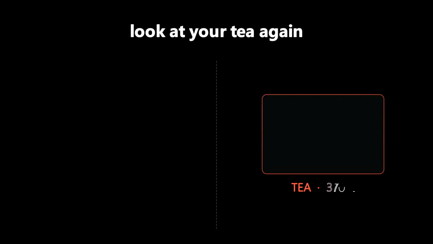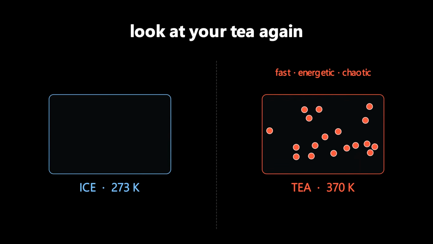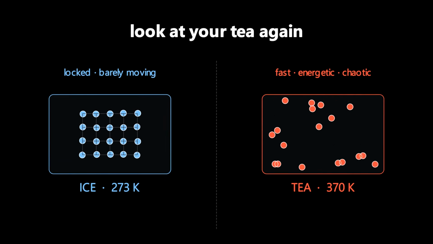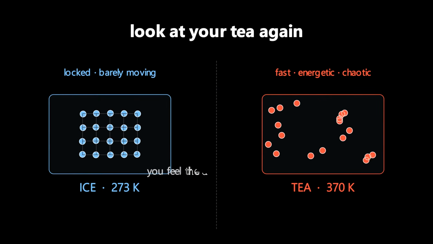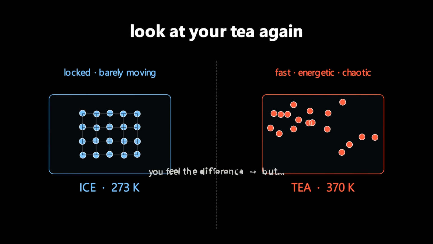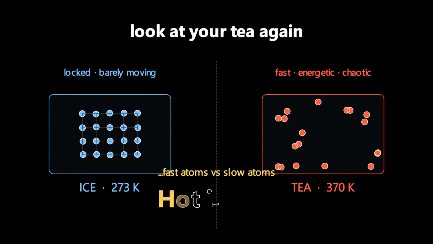So look at your tea again. The atoms in it are vibrating around 370 Kelvin, fast, energetic, chaotic. The ice is sitting at 273 Kelvin, atoms locked in a crystal lattice, barely moving. Touch them and you feel the difference, but what you're feeling isn't hot and cold. You're feeling fast atoms and slow atoms colliding with the atoms in your skin.